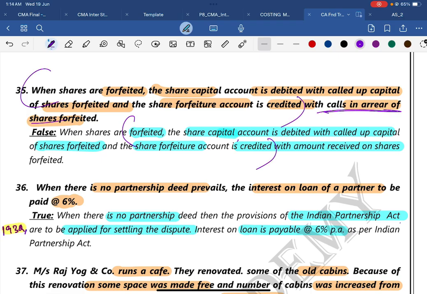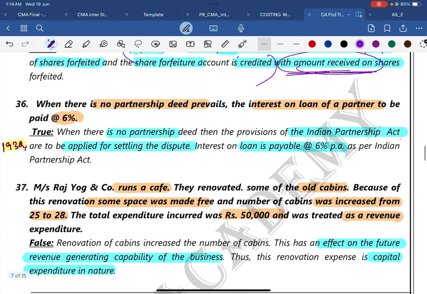This is not the calls in arrears amount. We have not forfeited that; we have forfeited the amount already received. That's what we are crediting. So what is the purpose of crediting? Because it is a gain for us, a profit for us, an income for us, so we are going to credit it. So it is the amount received on shares already. That's what we have forfeited.